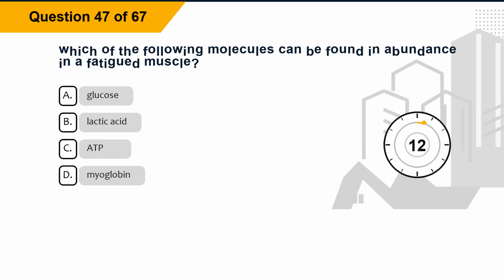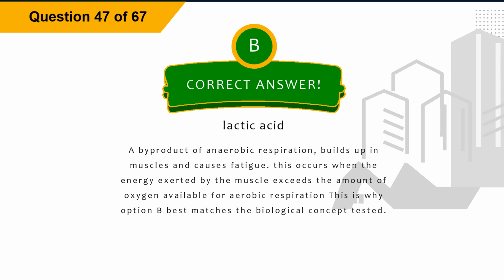Question 47. Which of the following molecules can be found in abundance in a fatigued muscle? Option A, glucose. Option B, lactic acid. Option C, ATP. Option D, myoglobin. The correct answer is option B, lactic acid. Explanation: lactic acid, a byproduct of anaerobic respiration, builds up in muscles and causes fatigue. This occurs when the energy exerted by the muscle exceeds the amount of oxygen available for aerobic respiration. This is why option B best matches the biological concept tested.